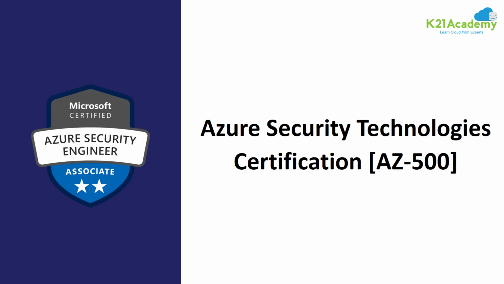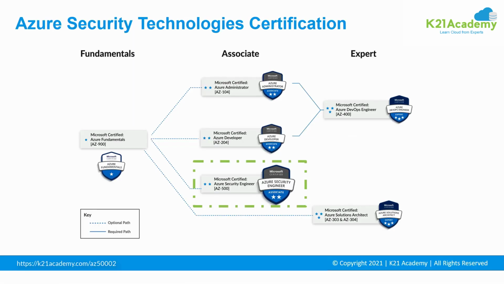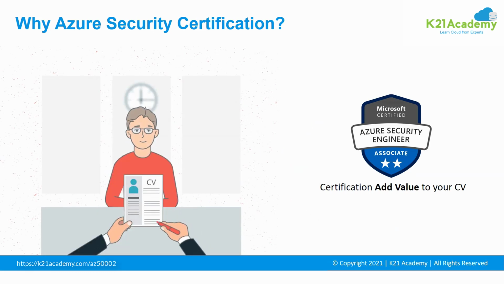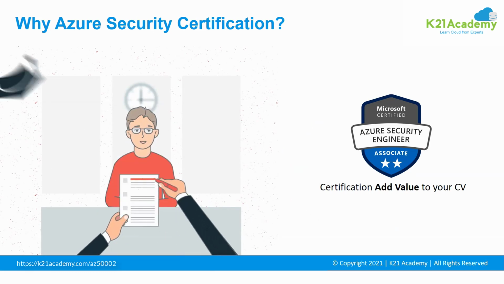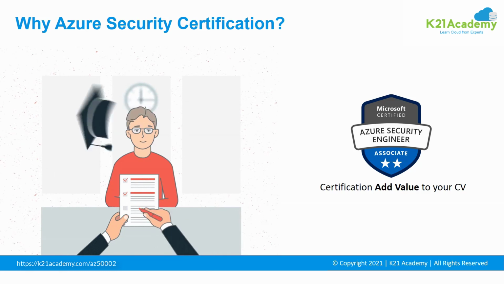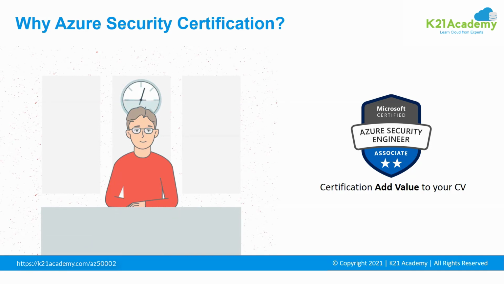After learning all the security concepts, it is the right time to go for the Azure Security Technology Certification, that is AZ-500. Azure certifications are divided into three levels: foundational, associate, and expert, where the Azure Security Engineer certification falls under the associate level. You might be thinking, why Azure Security certification? This certification is a commitment of your expertise in Azure and makes you stand out in the corporate world. A CV with Azure certification is globally recognized and highly valued, and obviously companies are more likely to work with a certified individual rather than one who isn't.